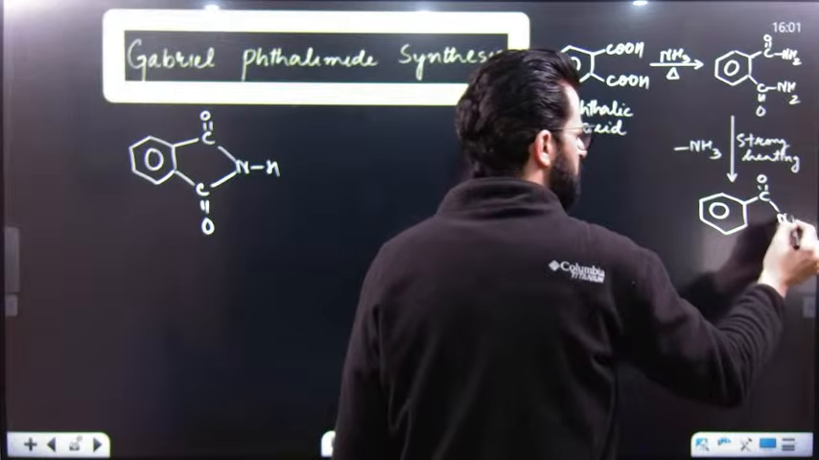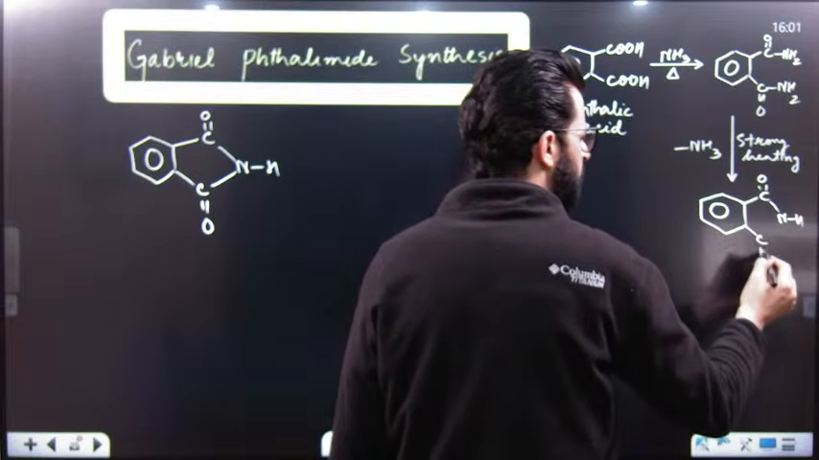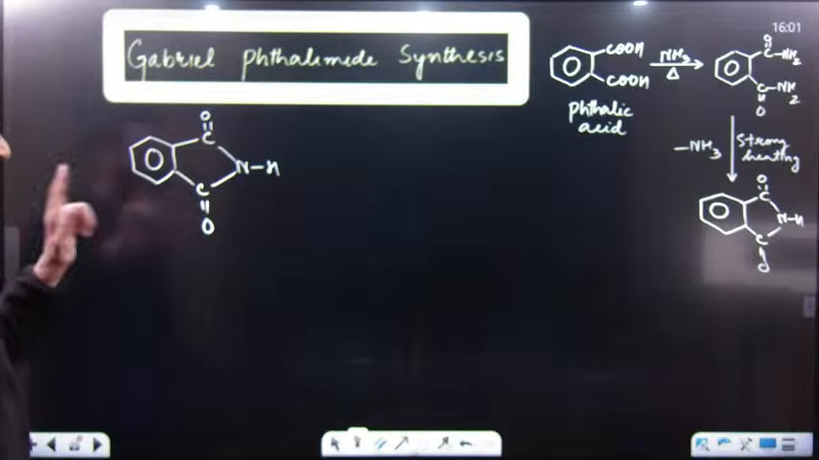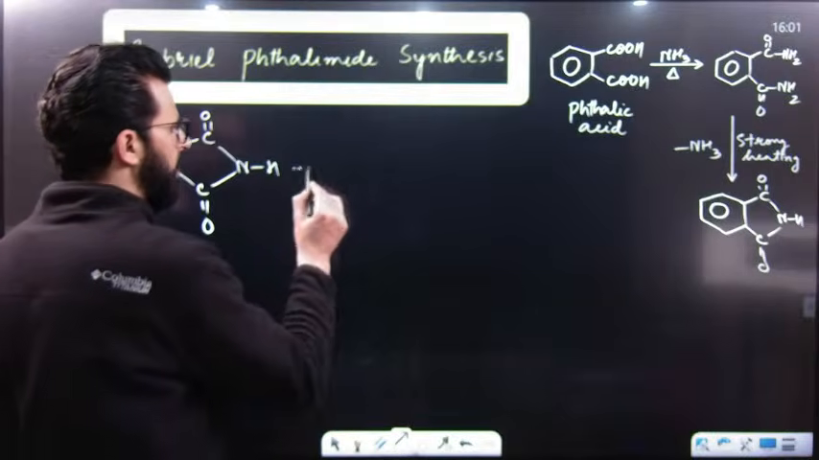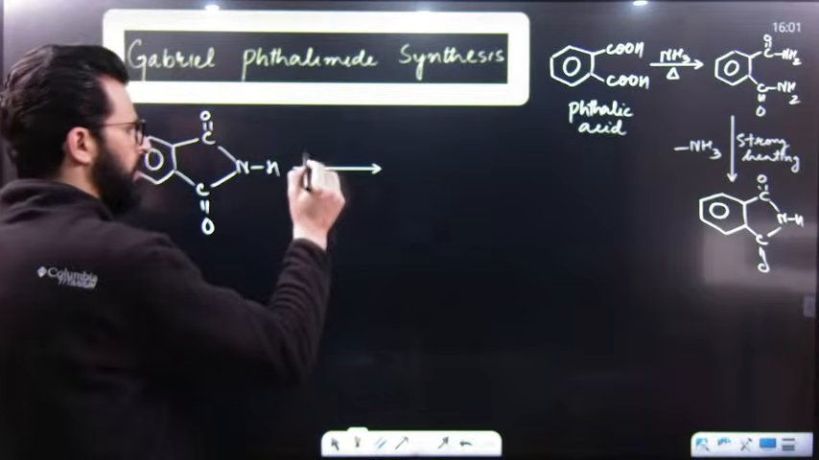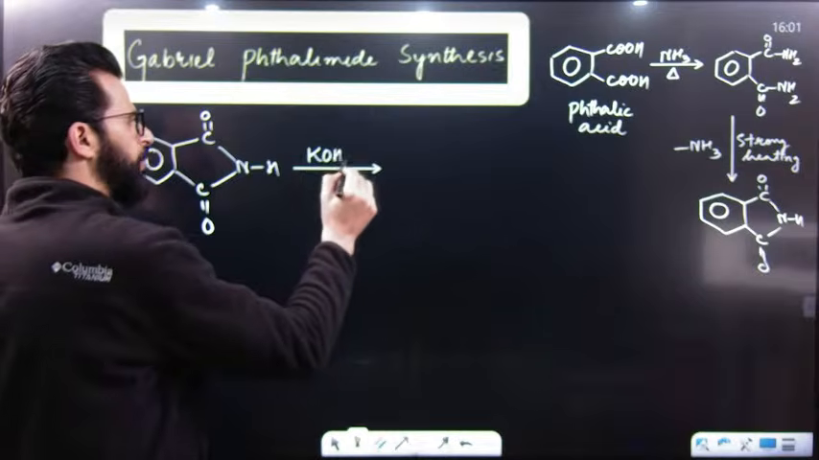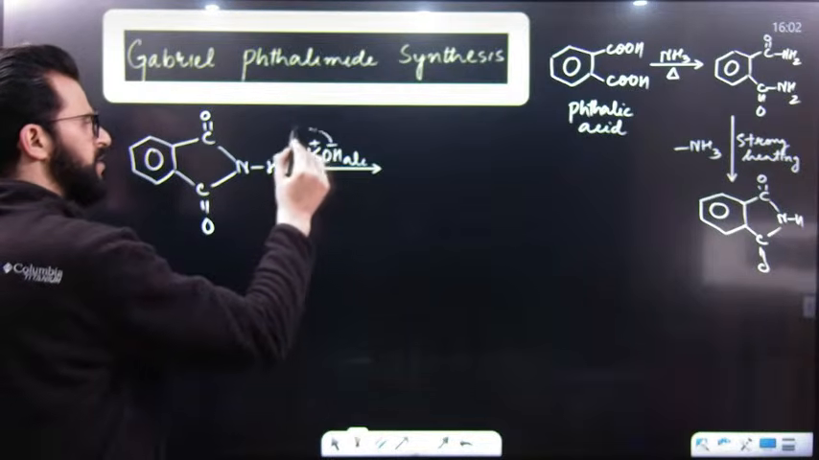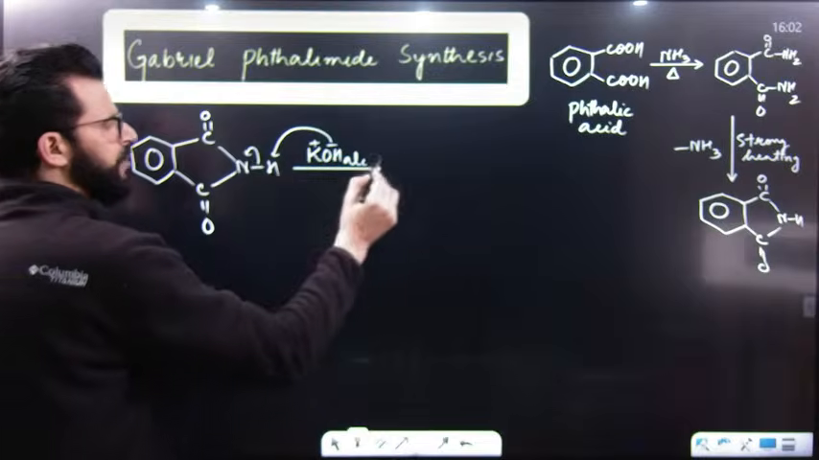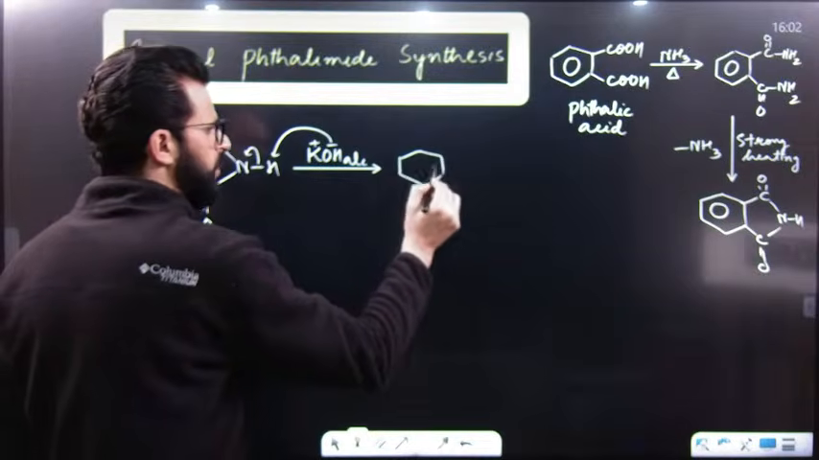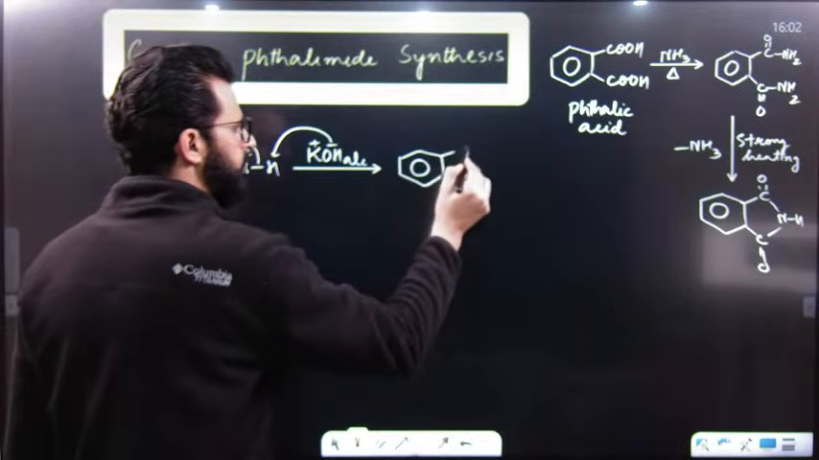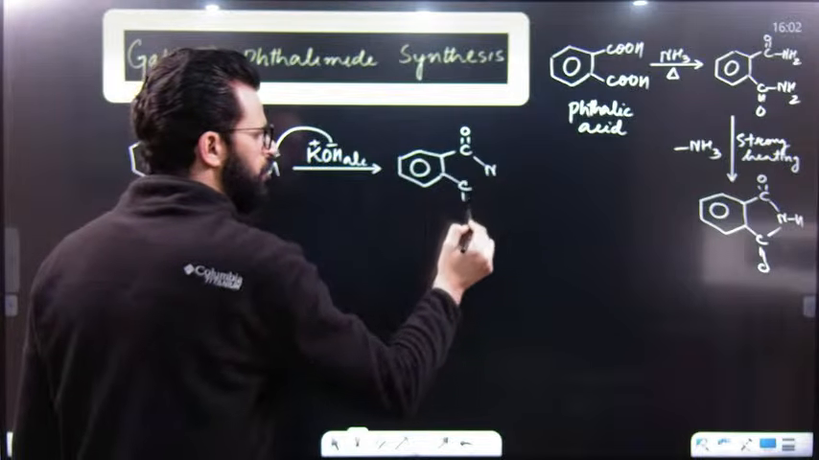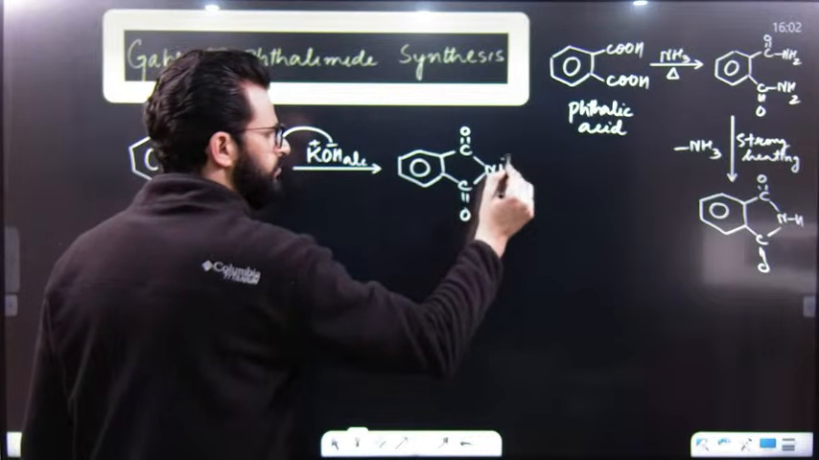So this is actually our starting material in the Gabriel phthalimide reaction. This is the phthalimide. Now what will happen when this phthalimide is treated with a base, say for example, alcoholic potassium hydroxide? This base will simply abstract hydrogen and result in the formation of this one. So first of all, we will get potassium phthalimide like this.